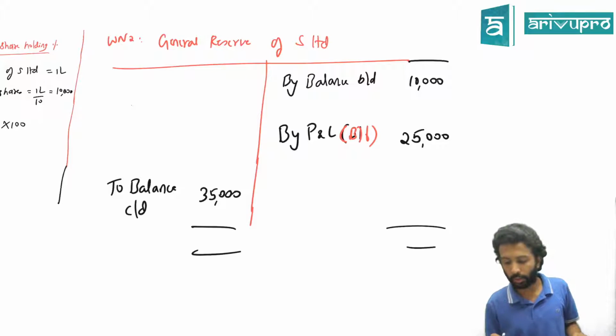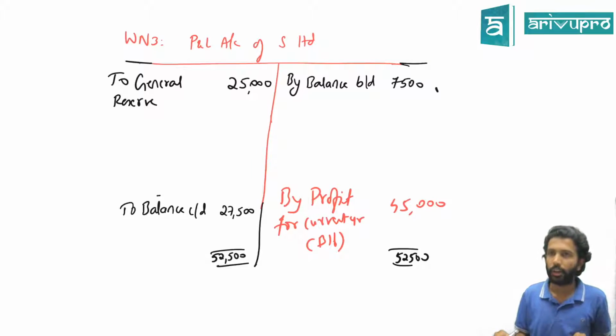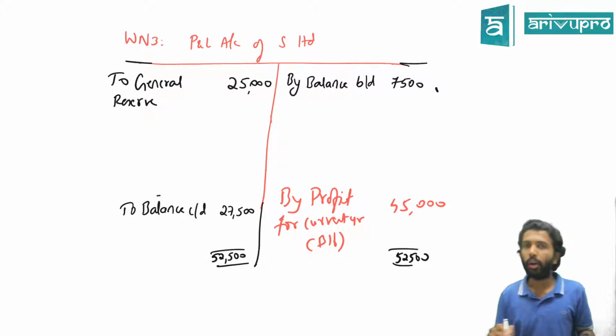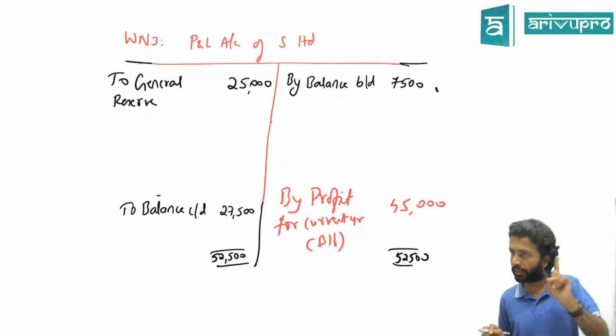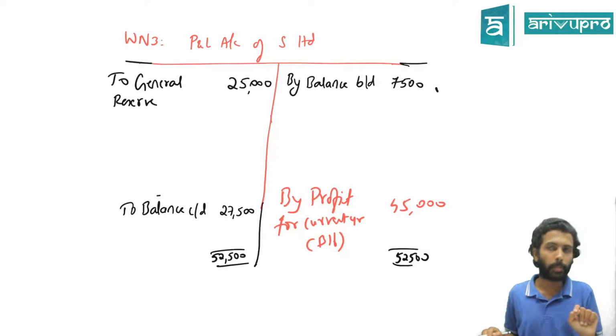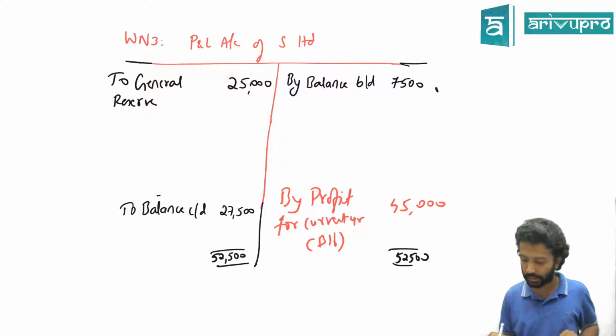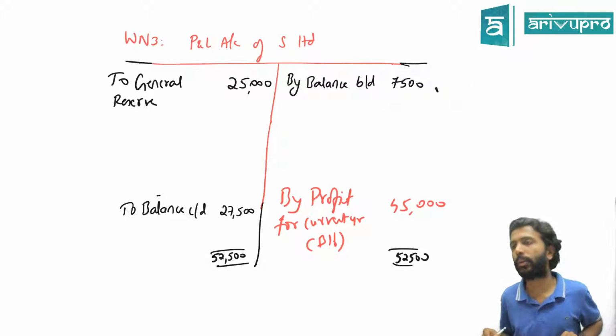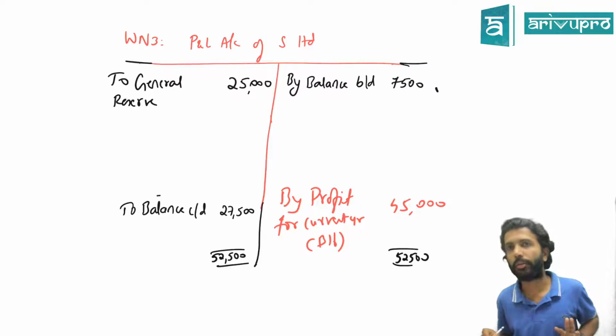What is the next working note you prepared after general reserve? You prepared the P&L account of S Limited, that is the subsidiary company. First component is what? Opening balance. Opening balance means balance existing on which date? 1st April. When did H Limited buy? 31st July. That means this is pre-acquisition profit or post-acquisition profit? Pre-acquisition profit. Is this okay?